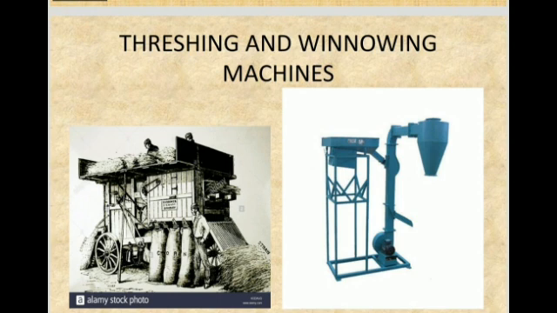So to make our work easier, like threshing and winnowing processes, we have machines also. These pictures show you the threshing and winnowing machines. We can use these machines to remove the grains from its chaff or pods, or to remove the dust particles or pests from the grains. So this is a very easy method. We can use machines also for threshing and winnowing.